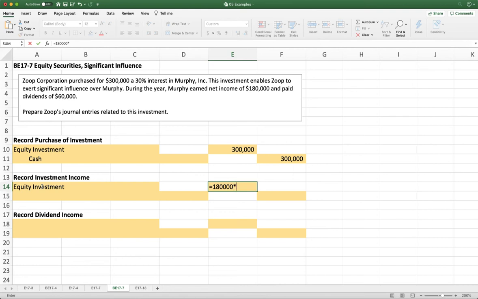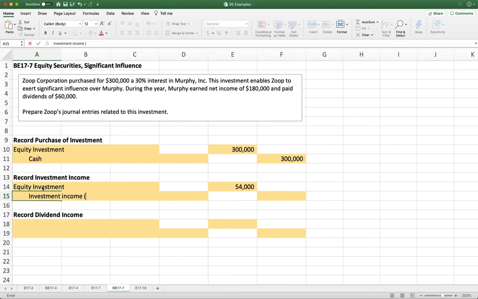So our share is 30% because we own 30% of the company. So that's going to be an increase to our investment of $54,000. Now the offset to this is going to be investment income. So we're going to credit investment income.